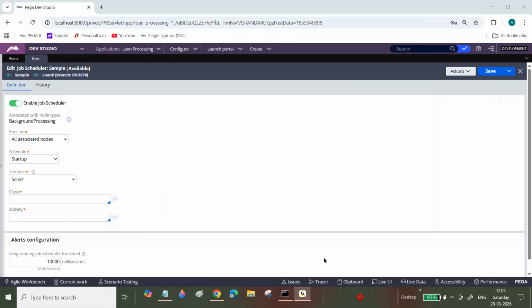In the activity itself we will write that logic. The job scheduler does nothing but execute this activity based upon your schedule time. Otherwise, what we will do is go to that specific environment and then you can stop it.